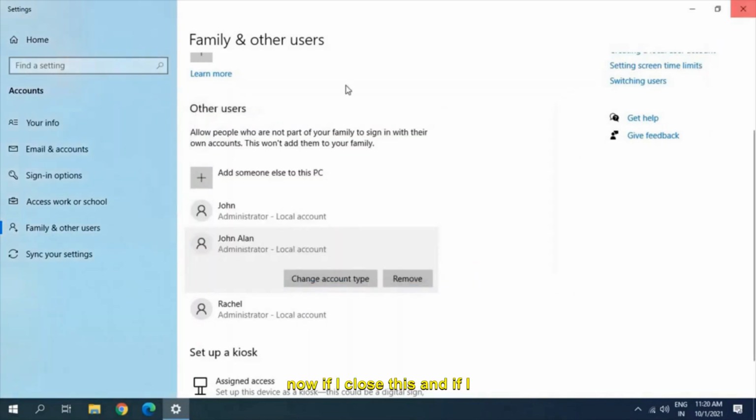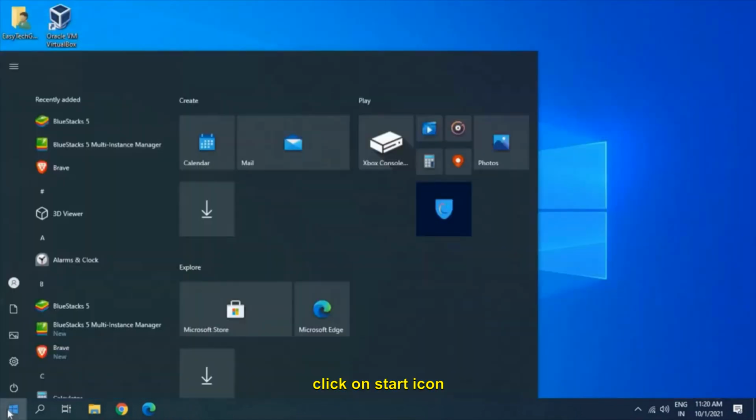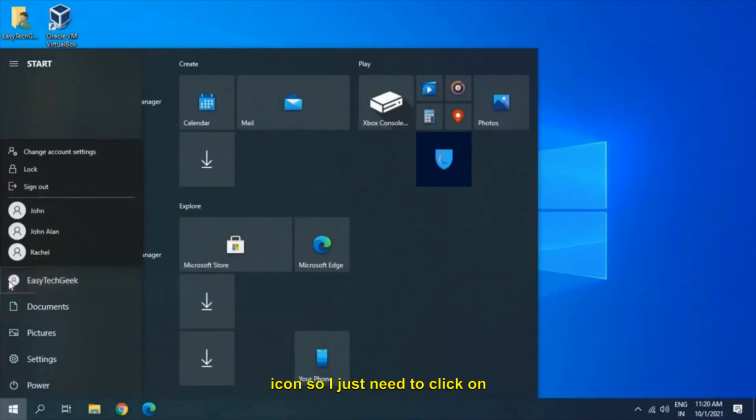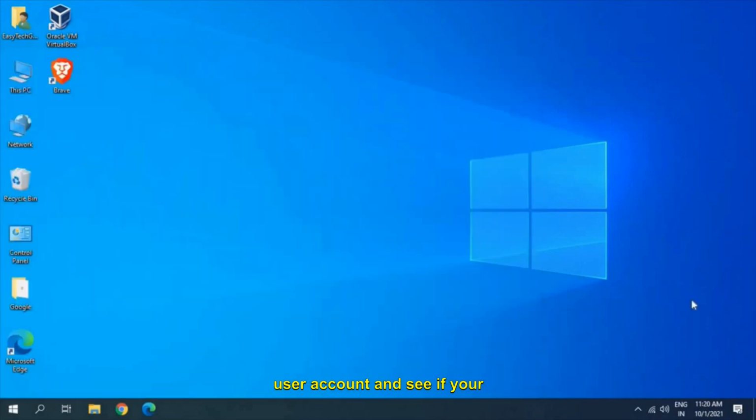Now if I close this and if I click on start icon, here I have found this profile icon. So I just need to click on that and I will find John Allen. So once you click on that, you will be logged into the new user account and see if your browser is working fine or not, and overall the performance is better or not.